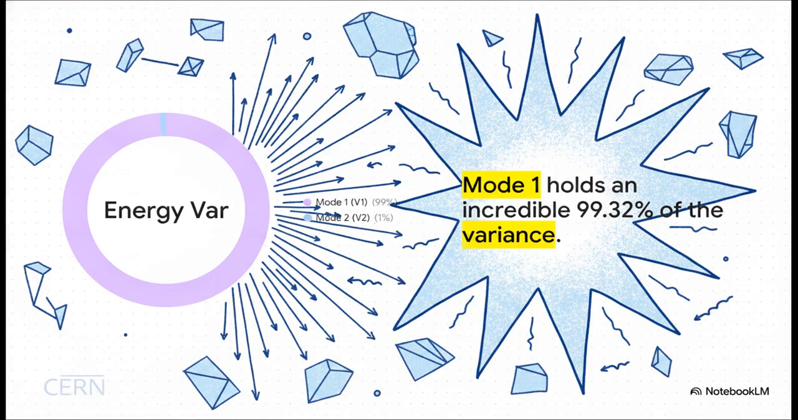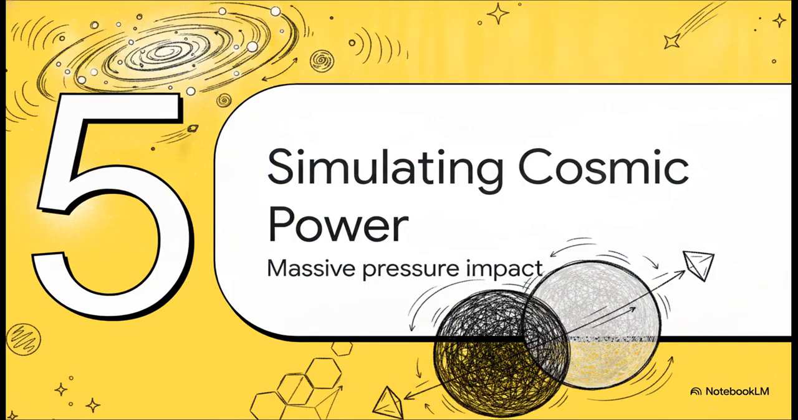And what's wild is that even when analyzing a colossal 25 million pressure nodes from CERN data, we still see an empirical dominance ratio proving the primary stress axis is the absolute loudest voice in the room. In this massive secondary test highlighted by the sources, Mode 1 held an incredible 99.32% of the energy variance. That completely confirms that this extreme spatial anisotropy isn't just an isolated fluke, it's a fundamental, defining property of the stress matrix we're measuring. Finally, let's dive into Section 5, Simulating Cosmic Power Potential.